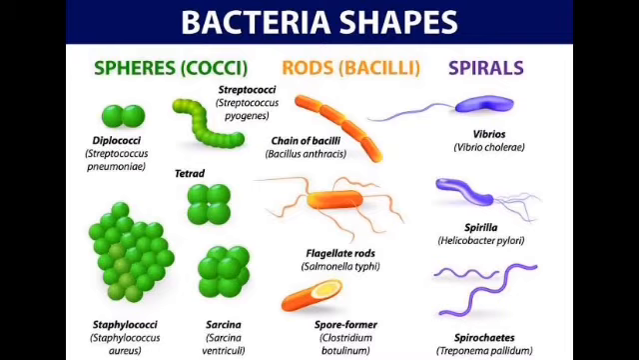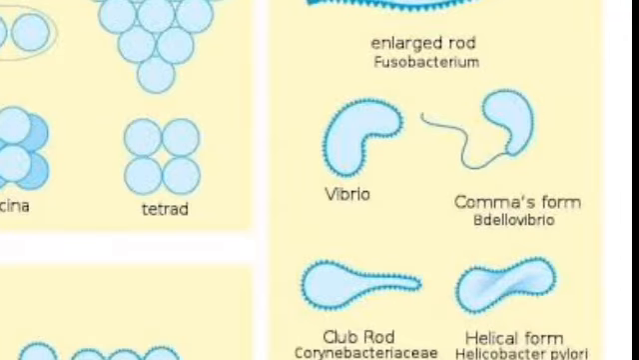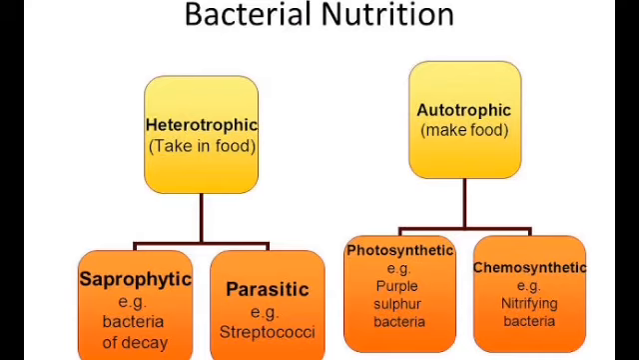Except for them, there are other shapes like vibrio and comma forms. So vibrio is a comma shaped bacteria, that you can see in this picture. Globular, rod and helical form bacteria are also shown in this picture. So there are many different shapes of bacteria in our world.